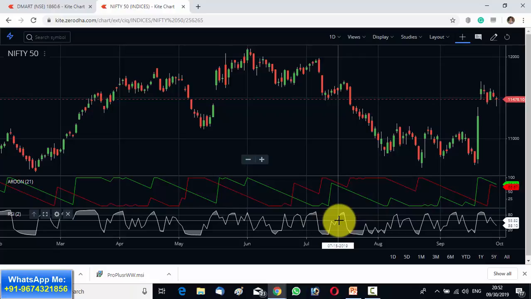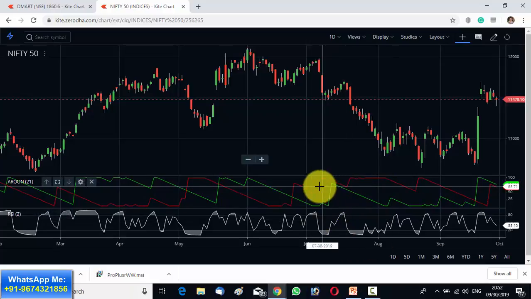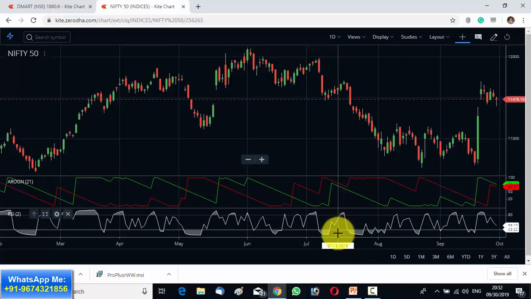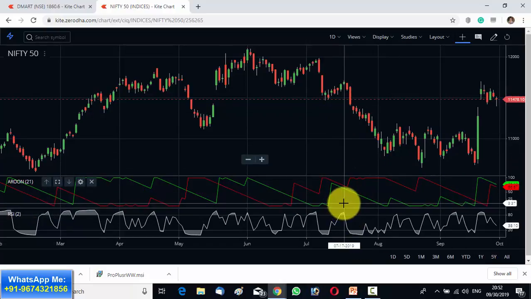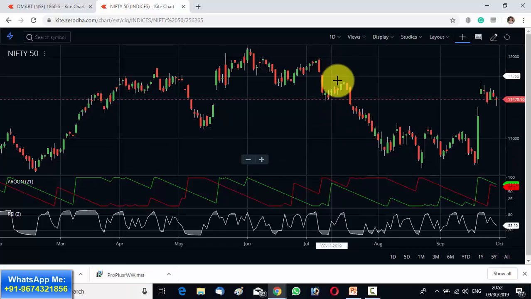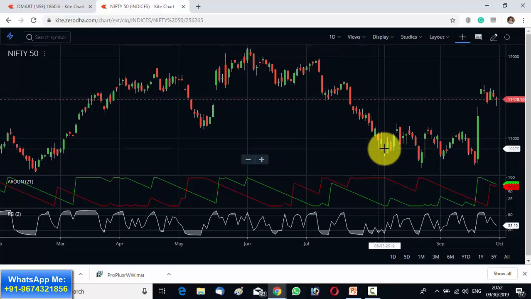Now see another instance. Aroon is still bearish. RSI moves up once again. Simply short the market, because the RSI cannot be there, the price cannot be there. It has to come down because the Aroon is bearish. So you can see once again you are making a good amount of money. The market is falling like a hill.